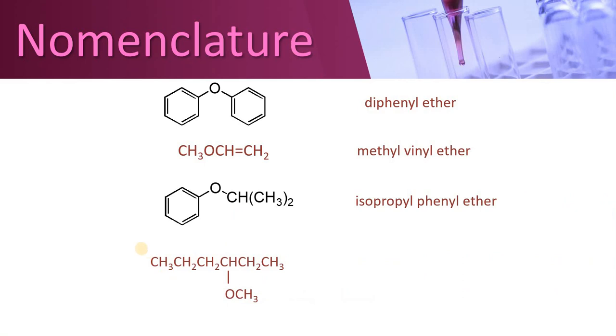Similarly, this compound will be hexane. The longest chain is hexane, which has at position number 3 a methoxy group present, so it would be called 3-methoxyhexane.